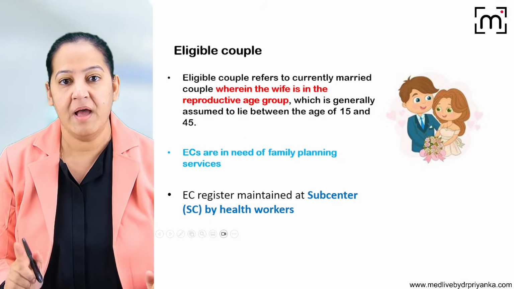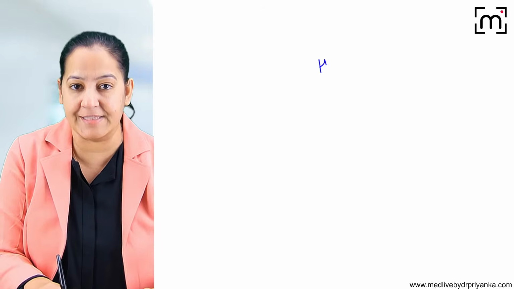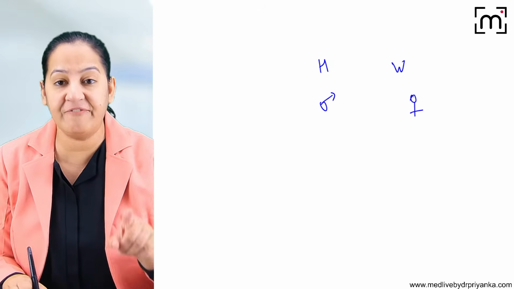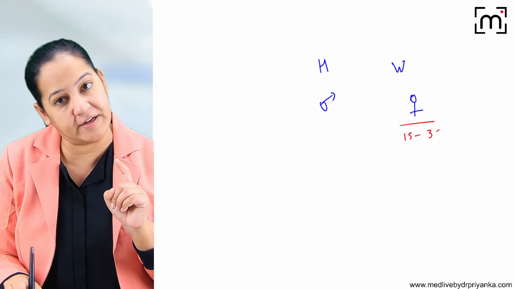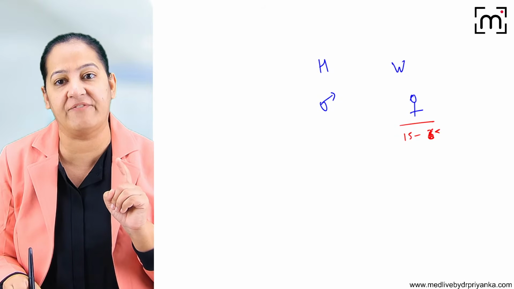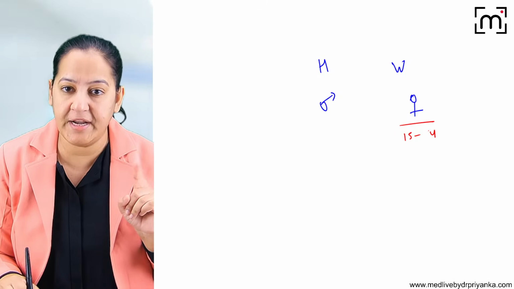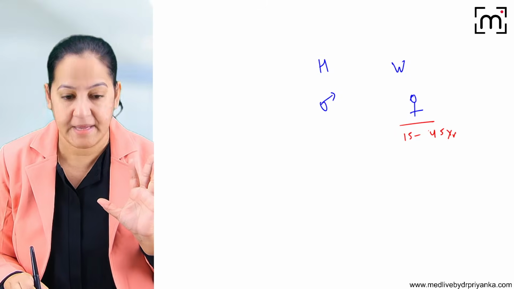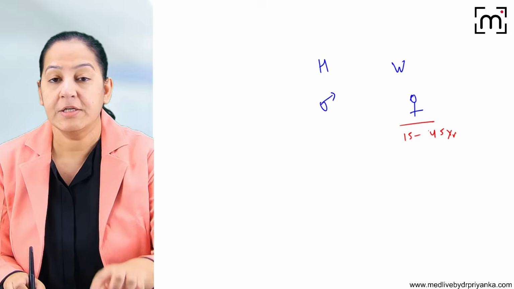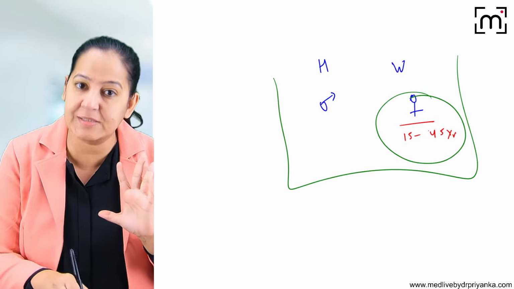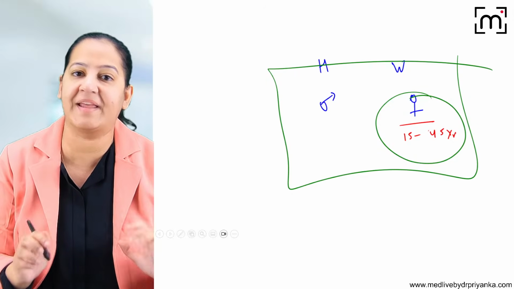What is an eligible couple? I told you, in a couple, a husband and wife, the female's fertility is from 15 to 45 years. That is for 30 years. So it depends on the age of the female. Got it? So any couple in which the wife is in this age group is known as an eligible couple, because only that couple can reproduce.